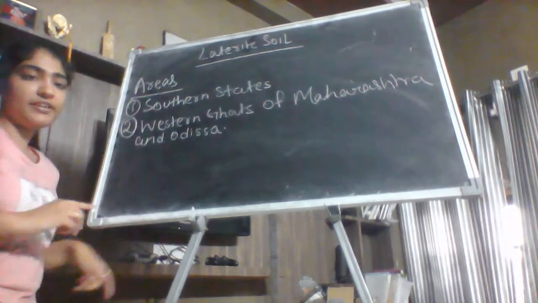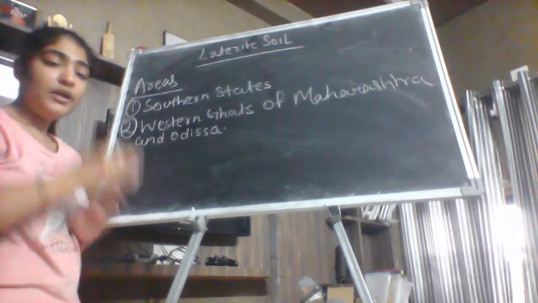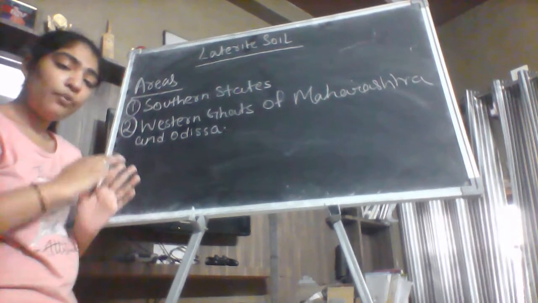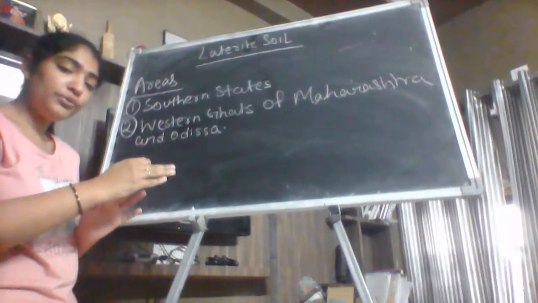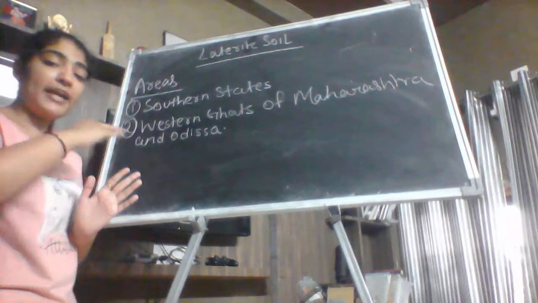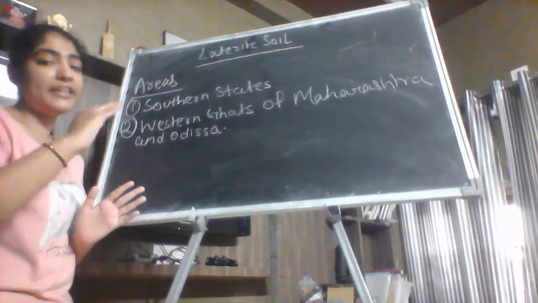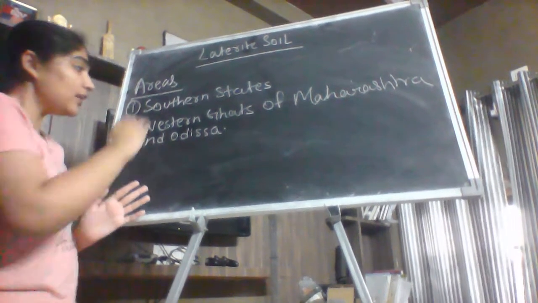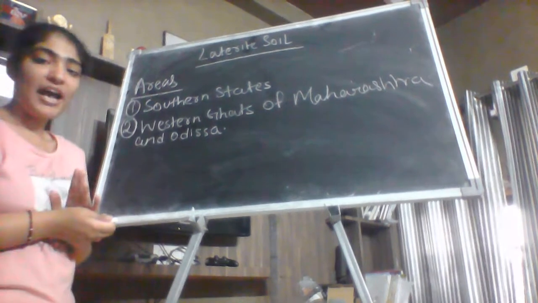Western Ghats, I have explained in the previous video that Western Ghats are the mountain range which are parallel to the western coast, which covers the areas between the states of Kerala and Gujarat. So the Western Ghats of Maharashtra and Odisha.